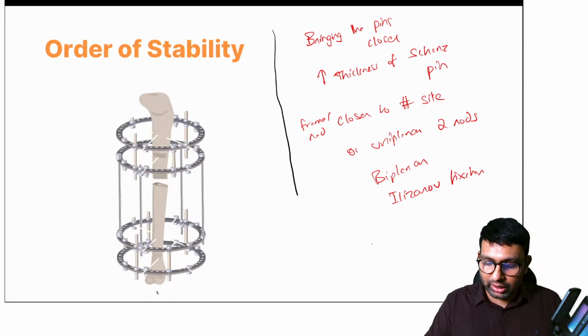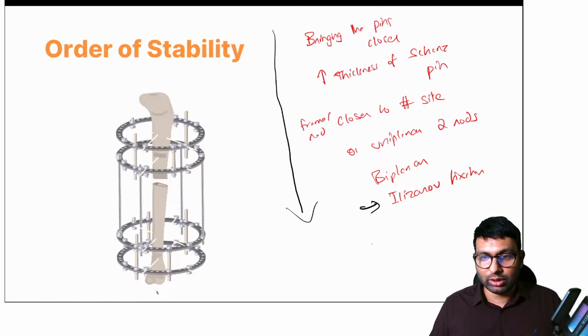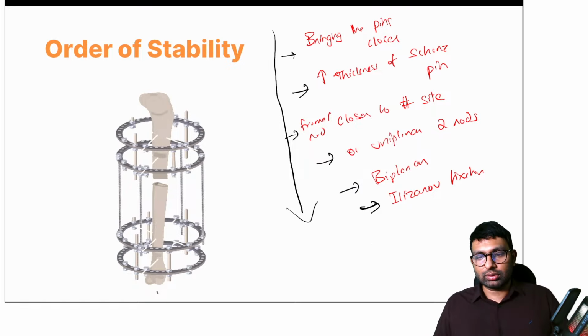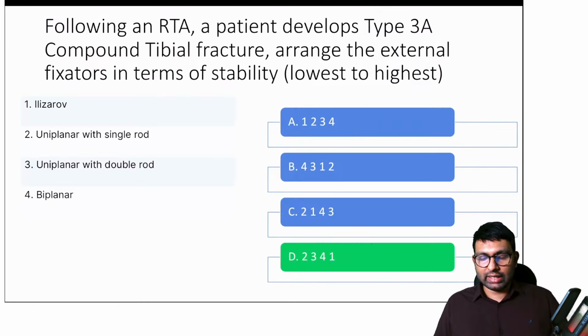So this is the order of stability that is important to remember. See what you can do to increase stability. The most stable is Ilizarov. Second most stable is biplanar. Third is uniplanar with 2 rods. Other options are, you get the frame closer to the fracture site, you increase the thickness of the Schanz pin, or you bring the pins closer. Okay, all of this. So what do you think is the answer?